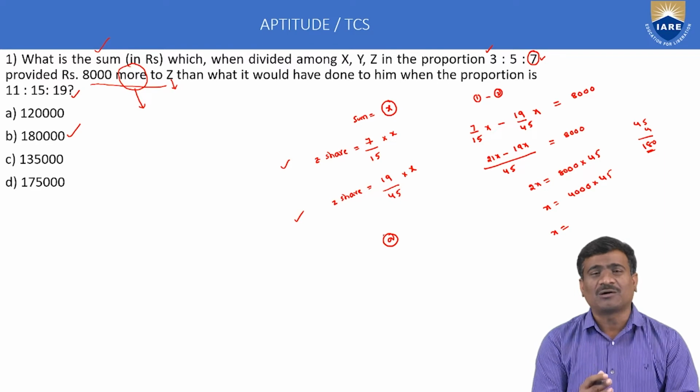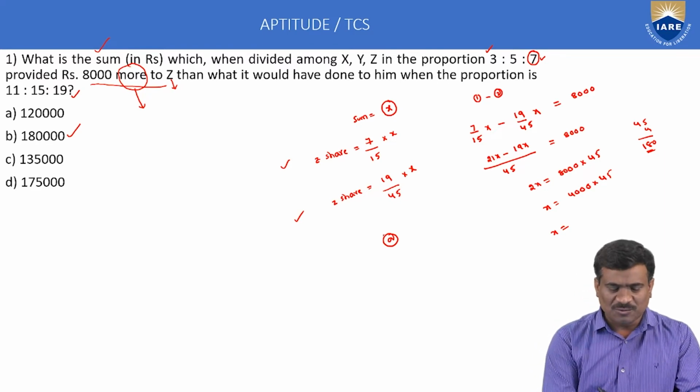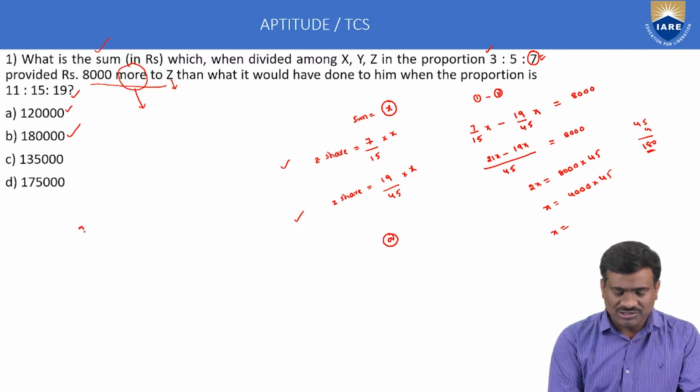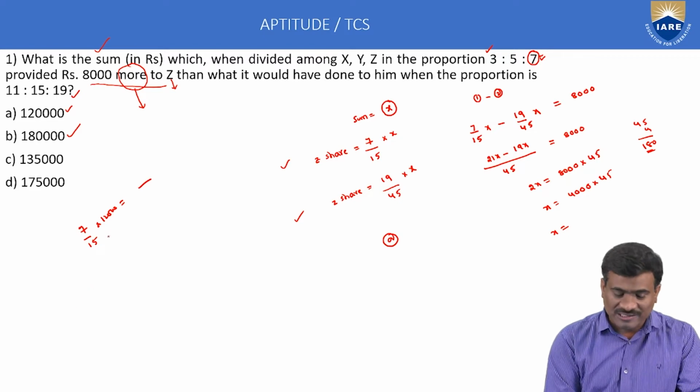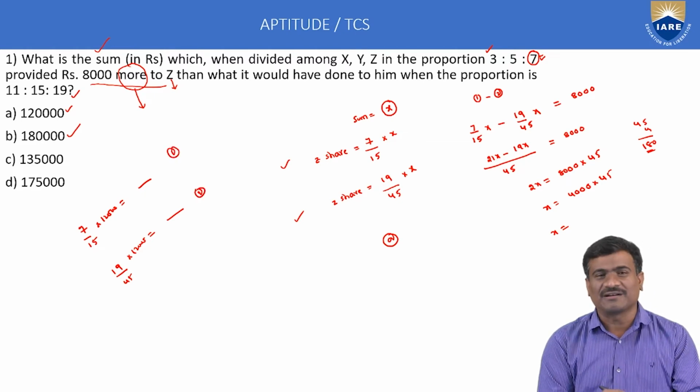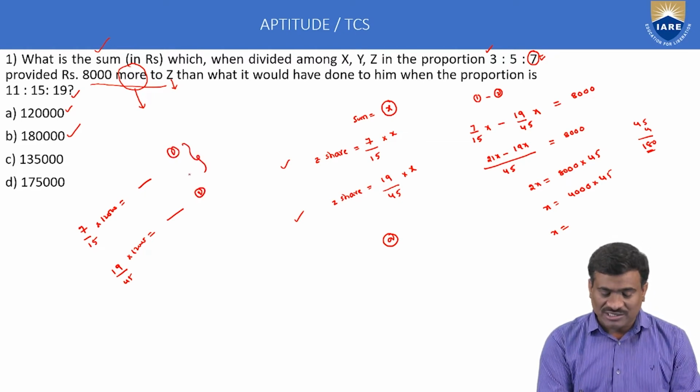Second method, option verification. Suppose the total amount is equal to A. Calculate Z share. Z share is 7 by 15 into 12,000. This is called Z share. And for the second ratio, again calculate 19 by 45 into 12,000, which is Z share in the second ratio. This is called the first ratio and second ratio. The difference of these two is equal to 8,000.